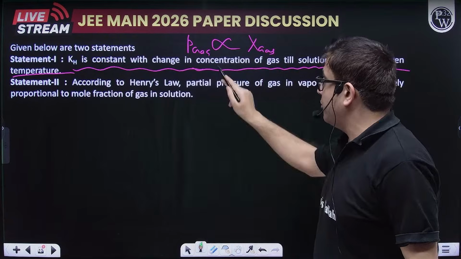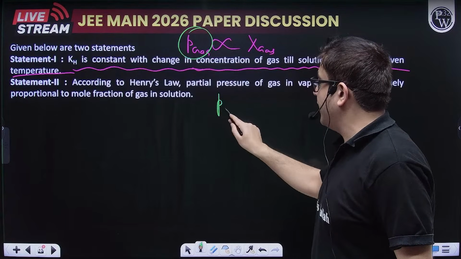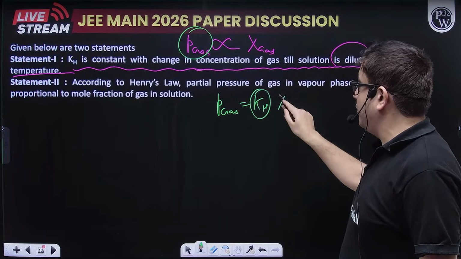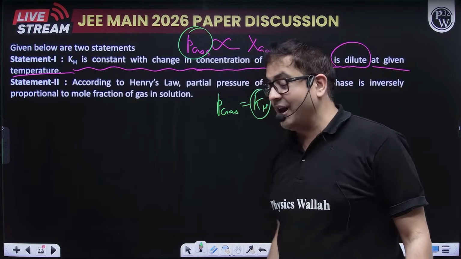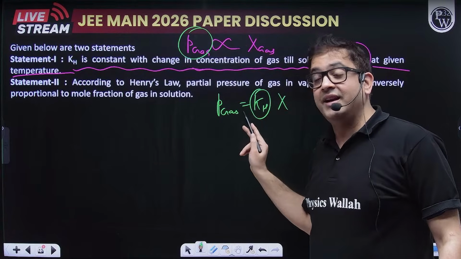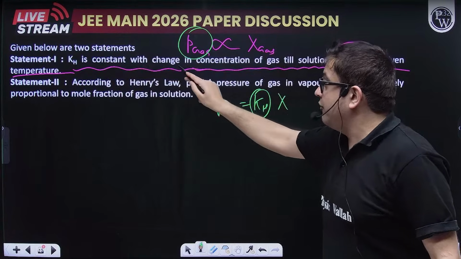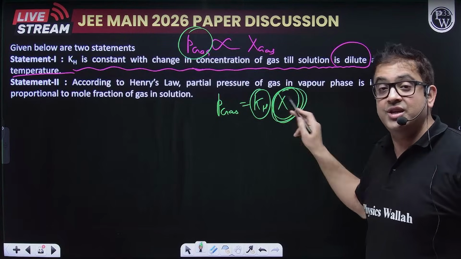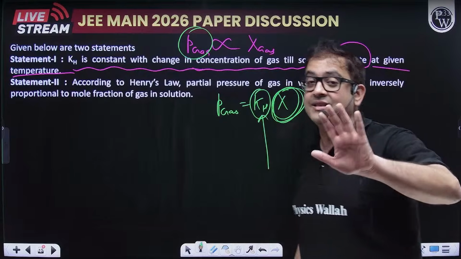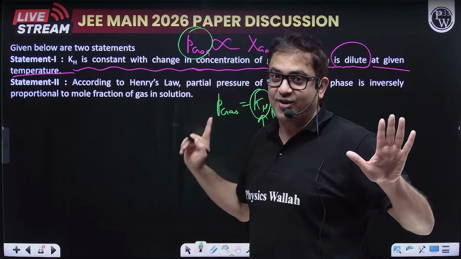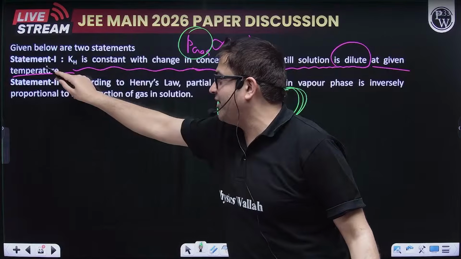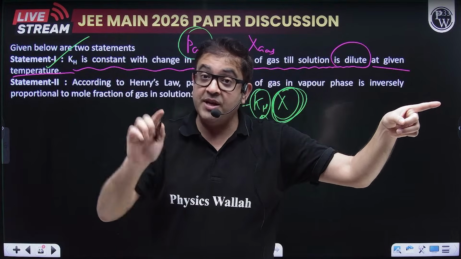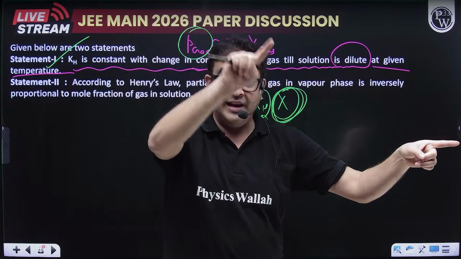The constant of proportionality gives partial pressure of gas equal to the Henry's law constant KH into the mole fraction of gas. This Henry's law constant is definitely a constant with change in concentration of gas. As concentration changes, the value of KH is unaffected if temperature is constant. So statement 1 is correct. But it was a previous year question. If you change temperature, KH changes: first it increases and later it decreases.